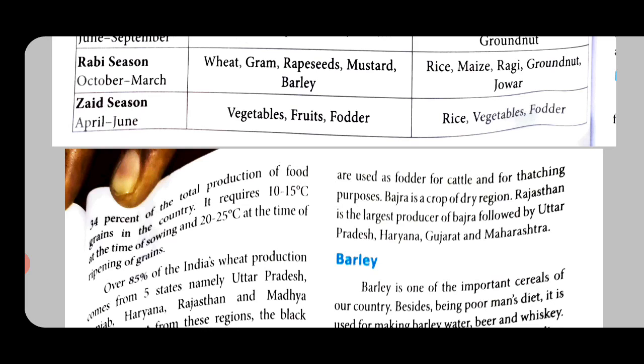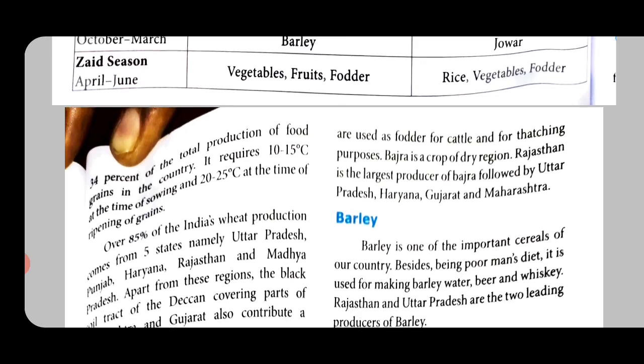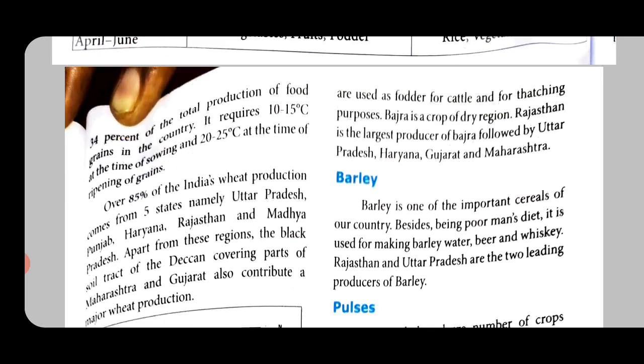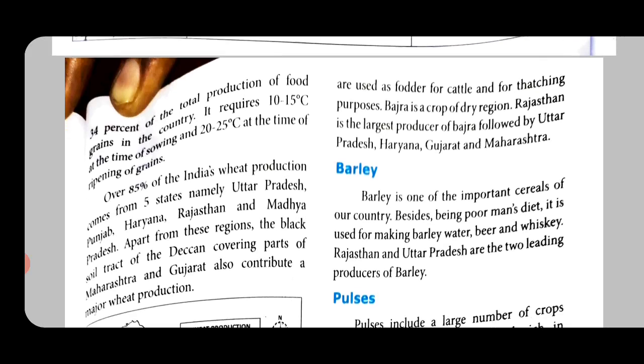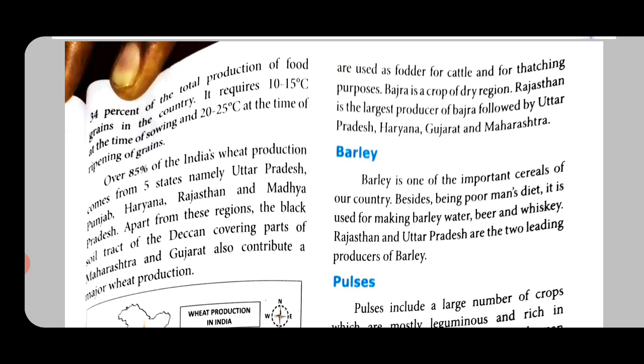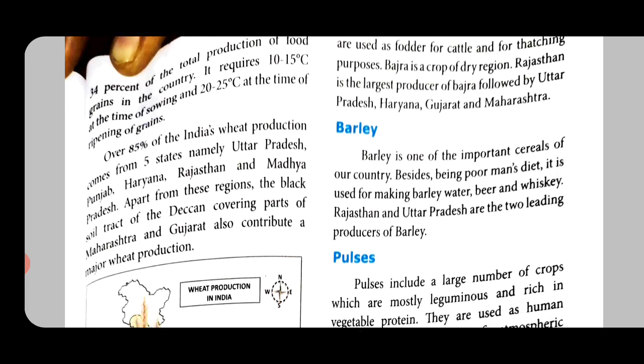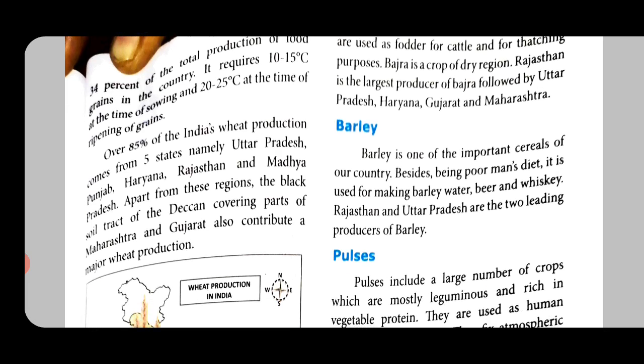So, it requires 10 to 15 degrees Celsius at the time of sowing. So, when you sow wheat seeds, the temperature should be 10 to 15 degrees Celsius, and 20 to 25 degrees Celsius should be the temperature when you harvest the grain.